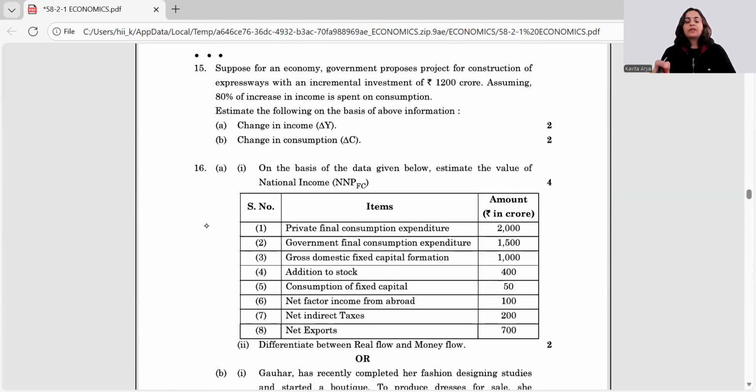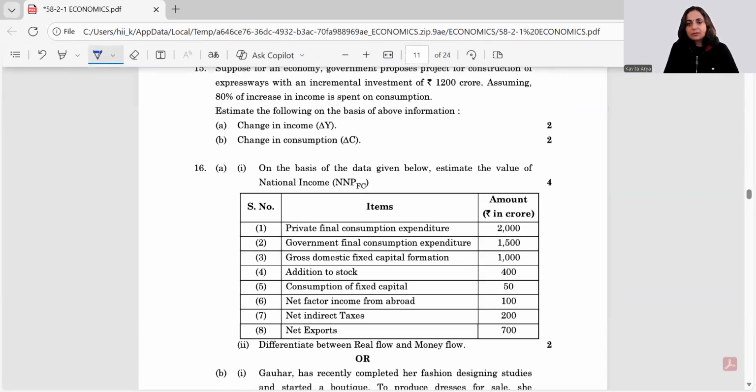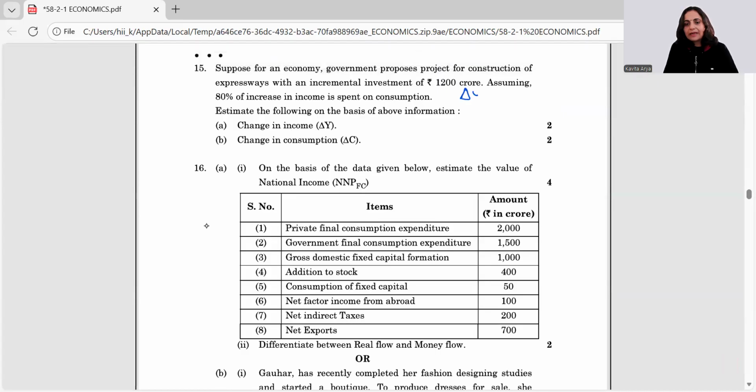We have 15th question. Suppose for an economy, government proposes project for construction of expressways with an incremental investment of 1200 crores. So incremental investment means we have delta Y to be equal to 1200 crore rupees. Assuming 80% of increase in income is spent on consumption, what is given to us?